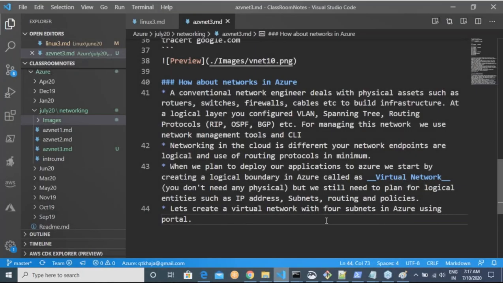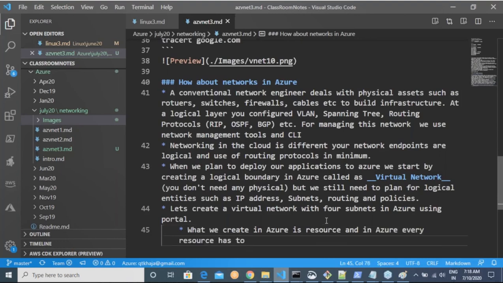Okay. So in Azure, whenever you are working, we need to understand these steps. What we create in Azure is a resource. And in Azure, every resource has to belong to a group, which is called a resource group.